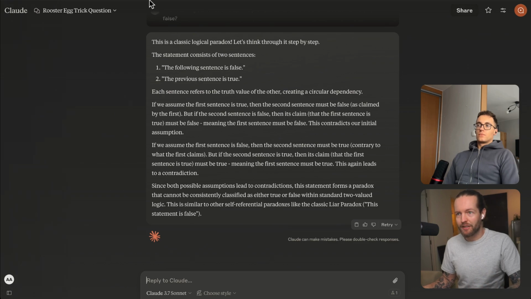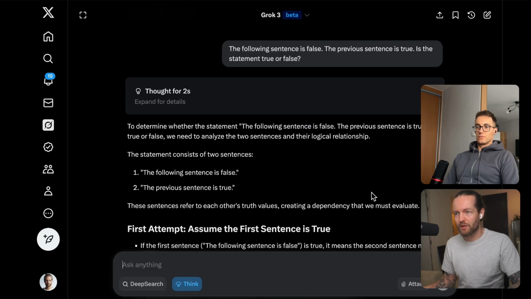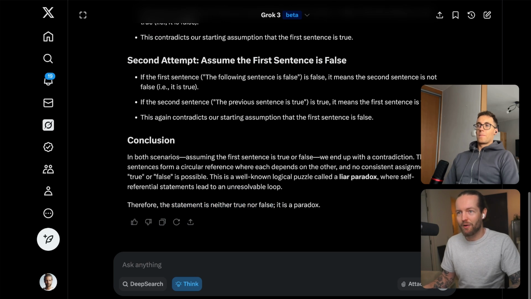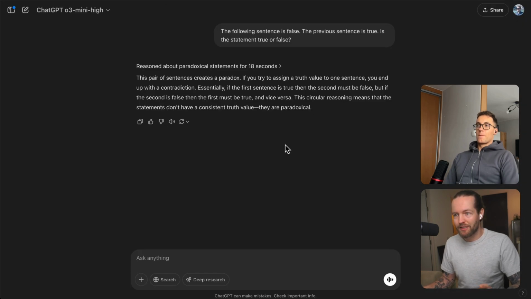So again, it is nailing it and also saying the liar's paradox here, which is also completely correct. Grok 3 says, therefore, the statement is neither true nor false. It's a paradox. And ChatGPT says as well, they are paradoxical. So it was able to nail this test as well.